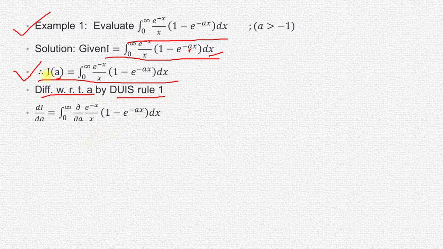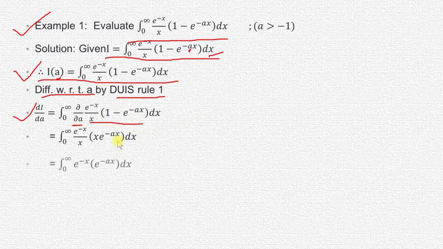So the left hand side will be dI by da equal to the integral from 0 to infinity of the partial derivative with respect to a of that function, dx. Then this is equal to the integral from 0 to infinity of e to the power minus x divided by x. Since we are partially differentiating with respect to a, x is constant, so e to the minus x divided by x stays as it is.